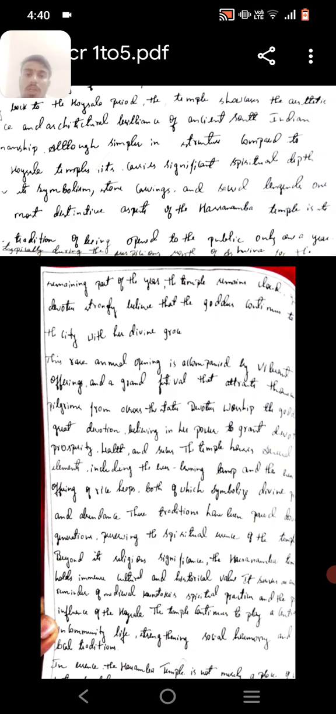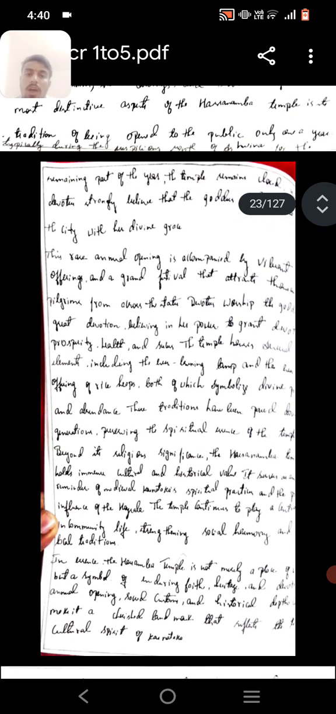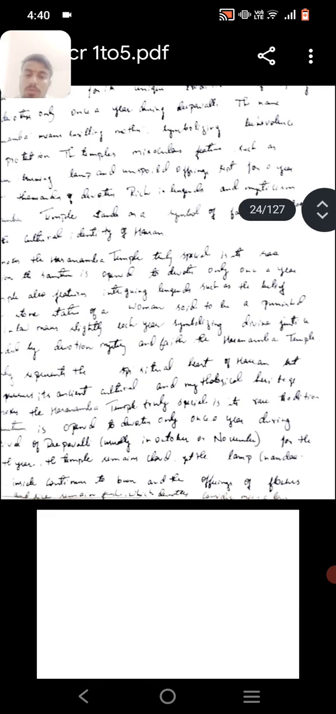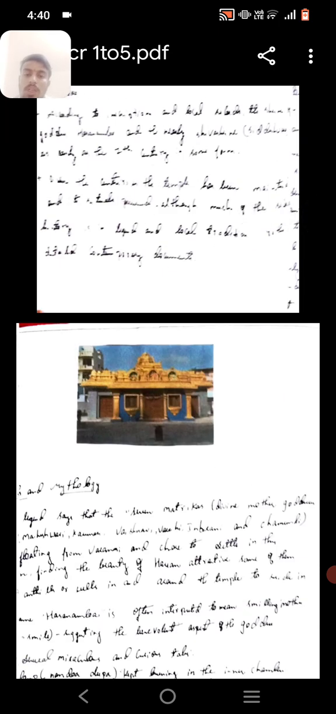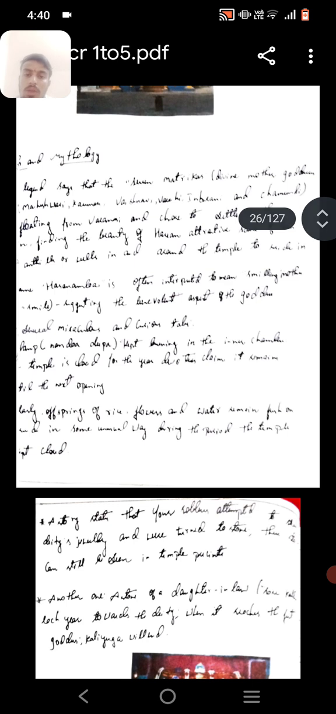For the remaining part of the year, the temple remains closed. Devotees strongly believe that the goddess continues to protect the city with her divine grace. The rare opening is accompanied by vibrant offerings and a grand festival that attracts thousands of pilgrims. Now, the history of the Asanamba temple, mythology of the temple.